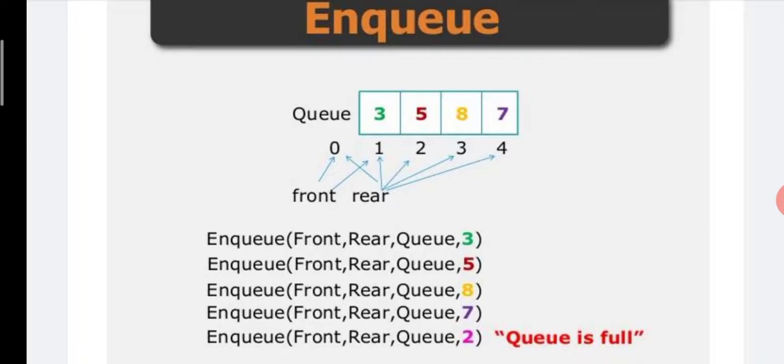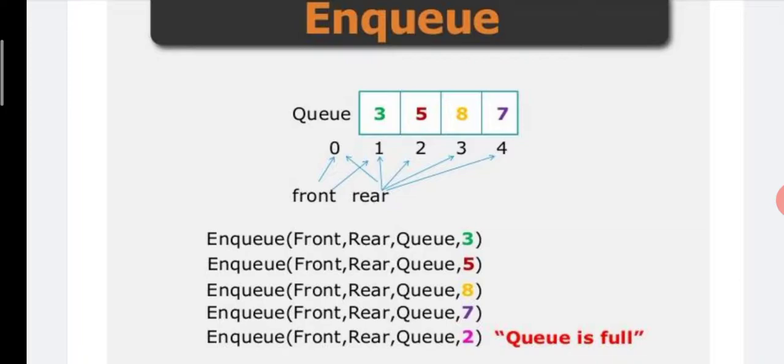Now we perform the NQ operation to add element 5. Before adding element 5, first we have to increment rear by 1. Rear is at position 1, so rear is equal to 1 plus 1, which is 2. Now rear goes to location number 2, and then only we can insert the element 5.